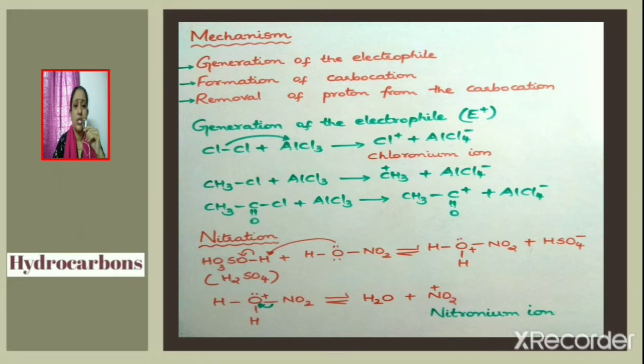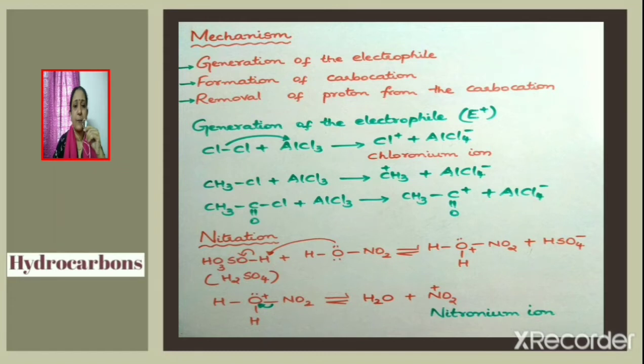In chlorination or halogenation reaction, let us see how the electrophile chloronium ion Cl+ is generated. It is generated by the reaction of chlorine with the catalyst aluminum chloride. Chlorine plus aluminum chloride gives chloronium ion Cl+ and AlCl4-.